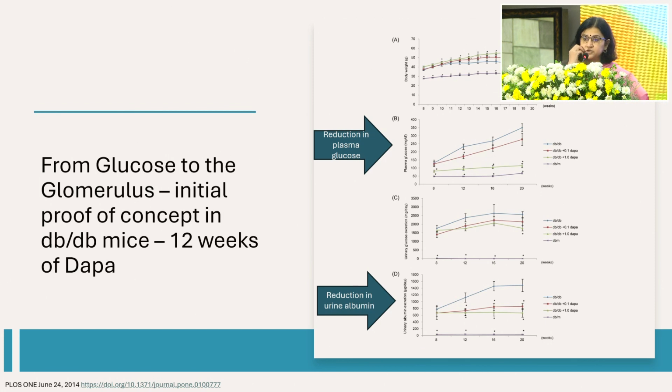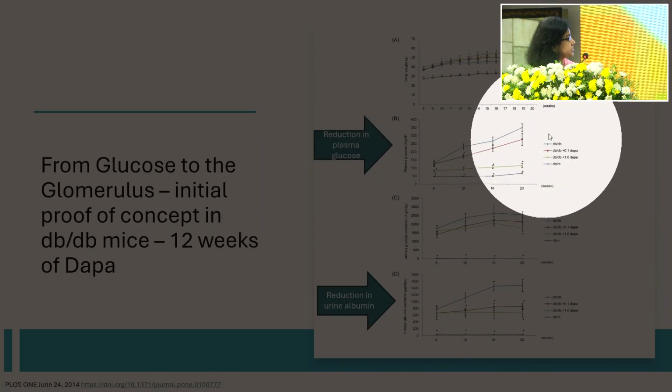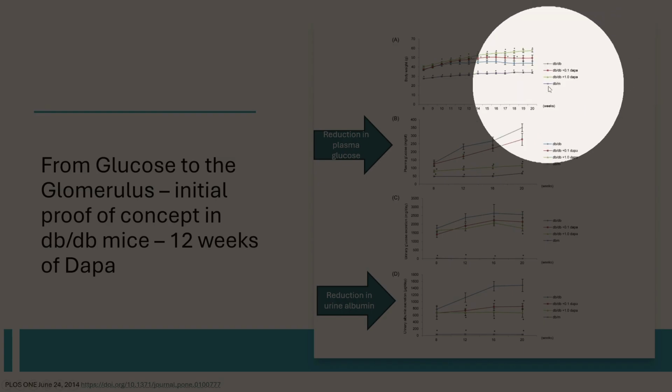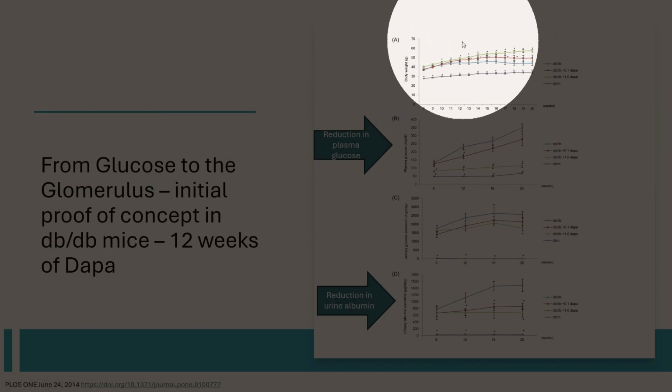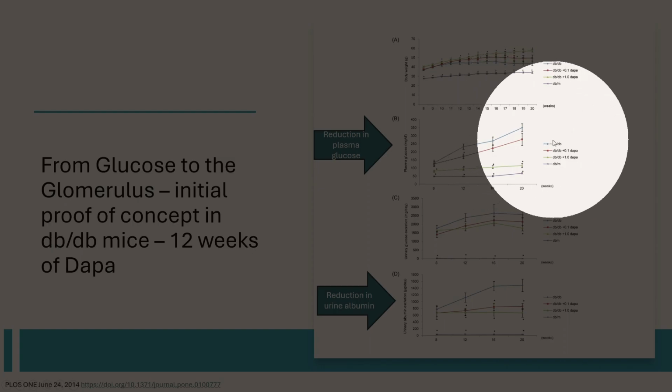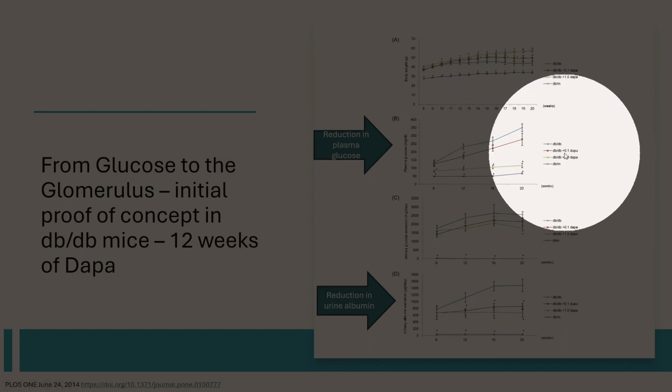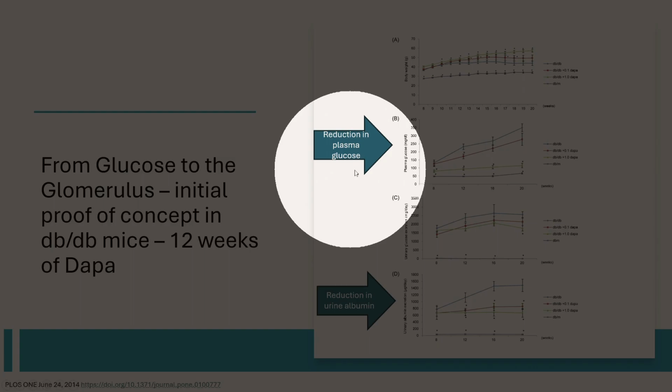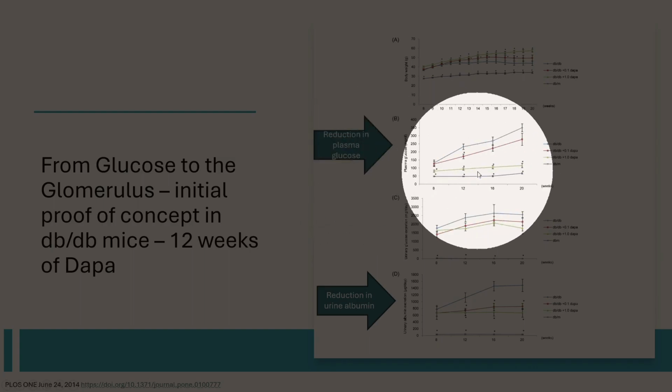Around this time in 2013, this very interesting study was published in mice. But I thought it just interesting for us to go through the data. These were done in what are called DB mice, which are the diabetic mice, and you can see that the blood sugar levels are very high. When these mice are given Dapa, if you see this green line here, their blood sugars come down very well. That's the green line here.